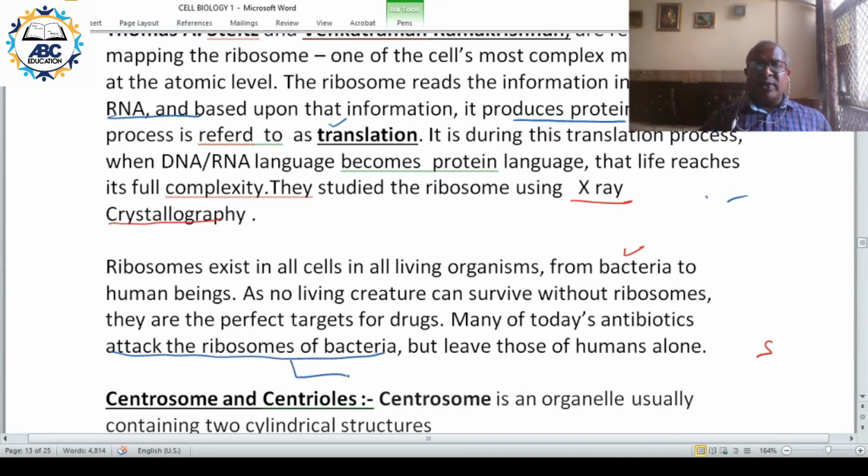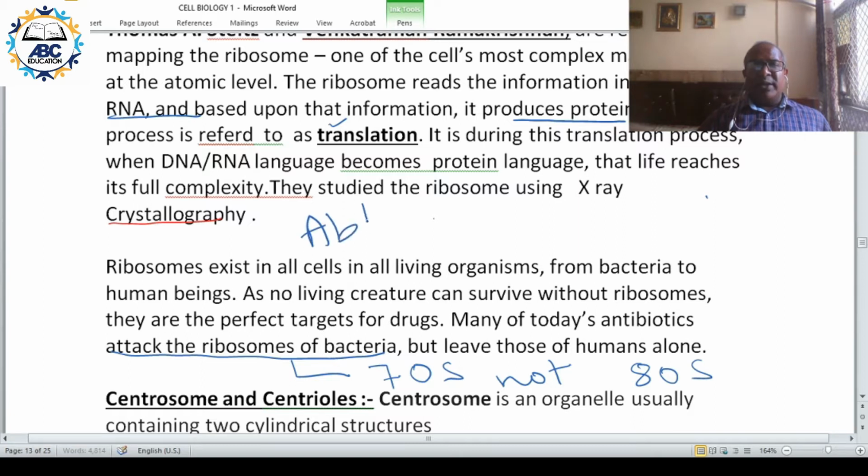So the ribosome of bacteria is what? 70S and not 80S. So the 80S ribosomes are not affected, whereas the 70S ribosomes are affected. That is why bacterial protein synthesis is affected. And that is how antibiotics help in overcoming the disease.